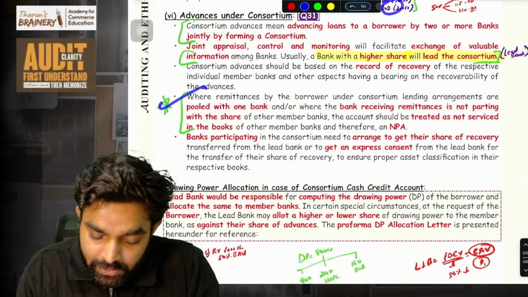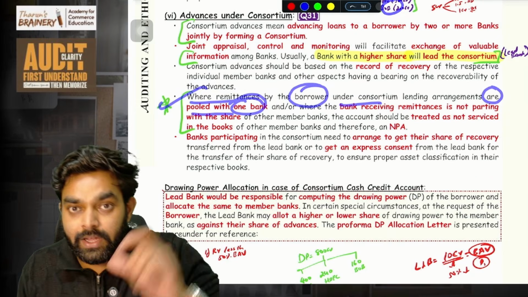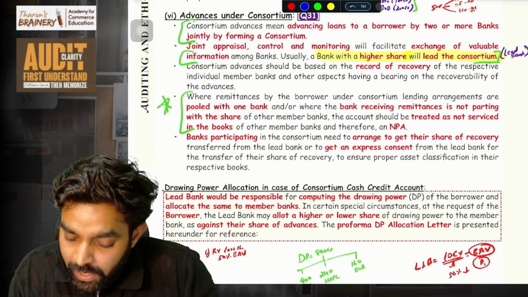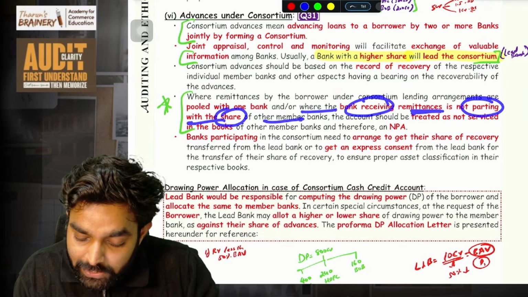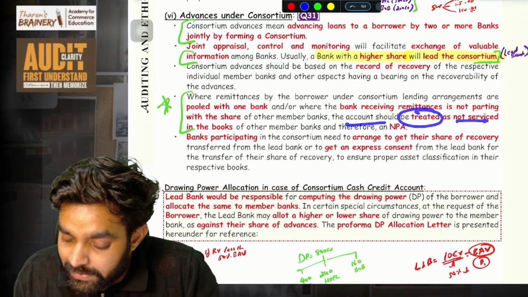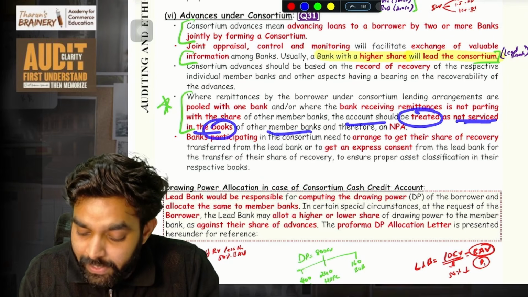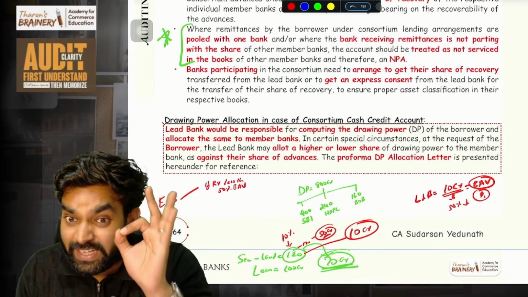That is where it is written. Where remittances from the borrower under consortium are pooled with one bank, that is, we are giving every remittance to SBI, and the bank receiving the remittances, SBI, is not giving their share to other member banks, the account should be treated as not serviced in the books of other member banks, and therefore it will be treated as NPA by the other banks. Okay, understood? This understanding is important.